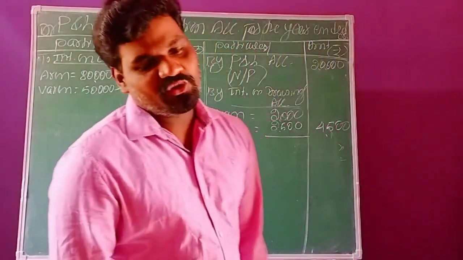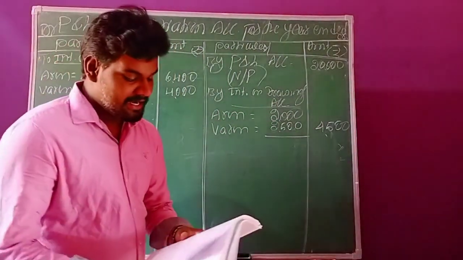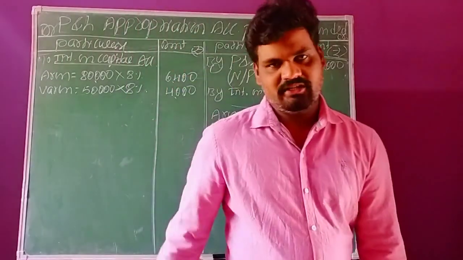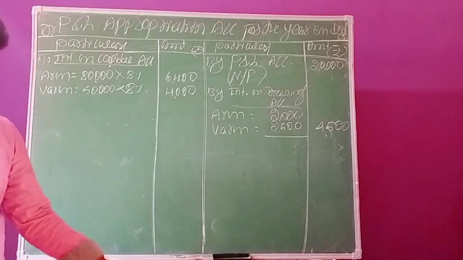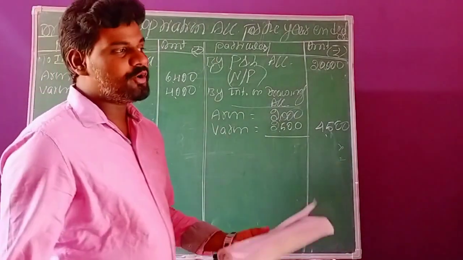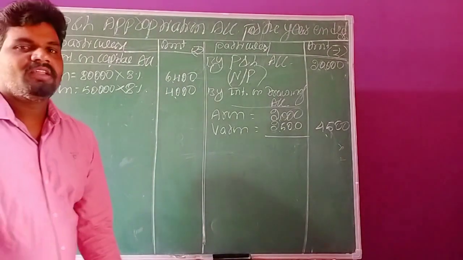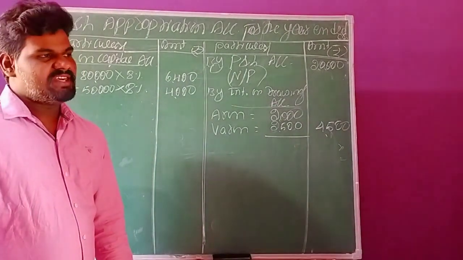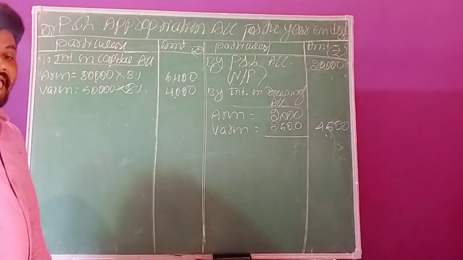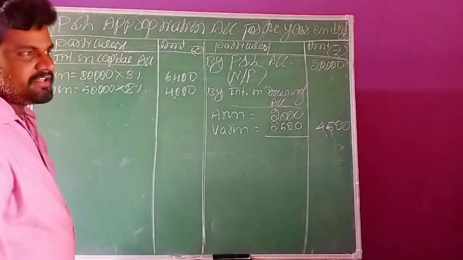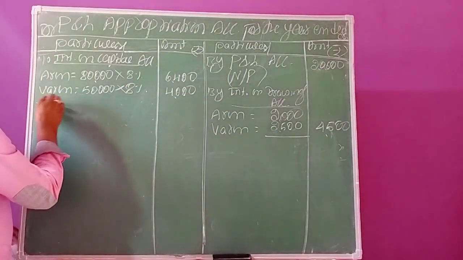Let me now come to the third adjustment. The third adjustment is related to salary. Which partner is getting salary? Here, salary to Arun. Where do we need to record it? We can record this salary on the debit side because it is an expense to the business organization.